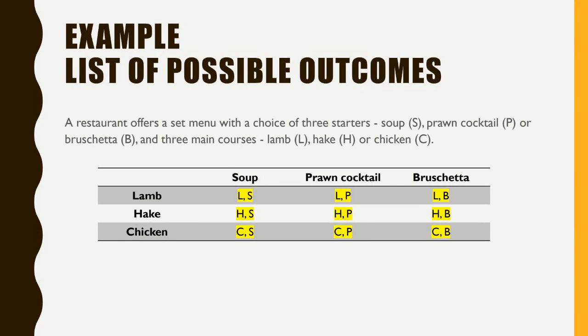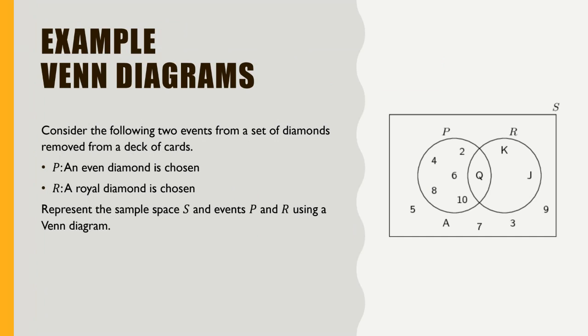Okay, and now let us see how Venn diagrams are shown. The problem says you have removed all the diamond cards from the deck. So you have all the diamond cards, meaning you have only one color. We know it starts from A, 2, 3, 4 until 10, and then J, Q, and K. Those are the total cards we have.